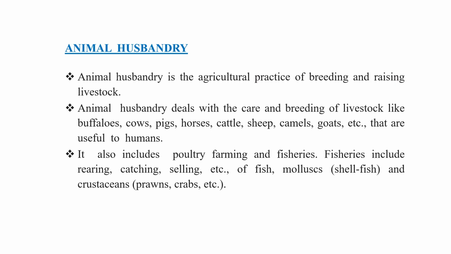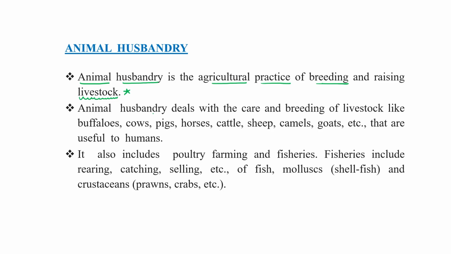First one is animal husbandry. So what is animal husbandry? It is an agriculture practice of breeding and raising livestock. So breeding and raising of livestock comes under this particular branch of agriculture science. This is known as animal husbandry.